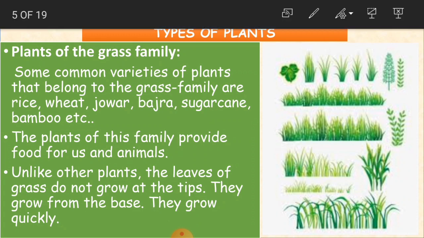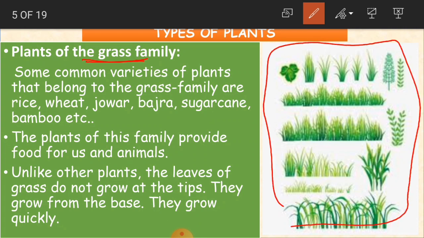As you see in the picture, children, we are talking about the plants of the grass family. All the plants we are seeing here look like grass, but these plants are different from each other. They all come under one family, that is the grass family.